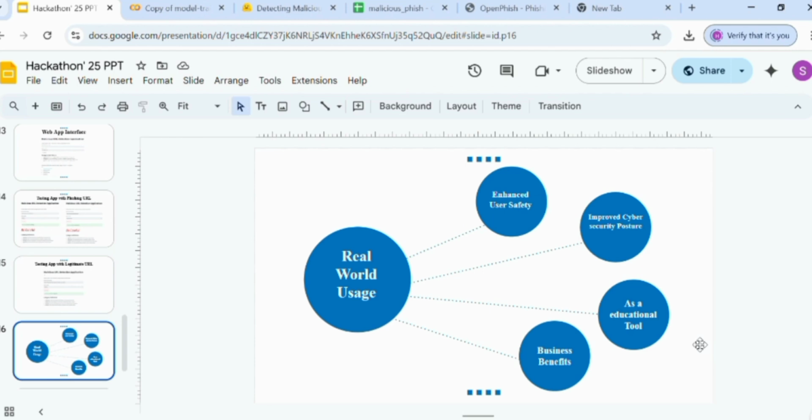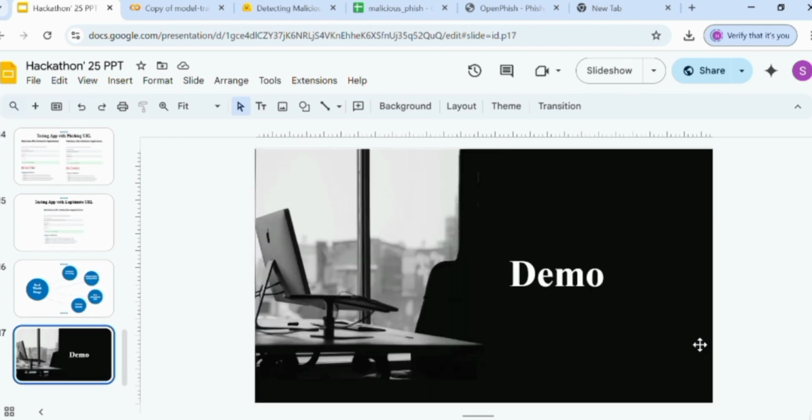This app will help prevent user data from potential threats, and it improves cybersecurity posture, meaning it provides a facility to detect and respond at first, for organizations and individuals. This app can also serve as an educational tool which will raise awareness about phishing threats. It will also reduce the burden on the IT team.